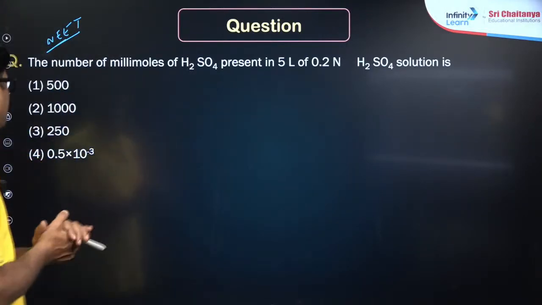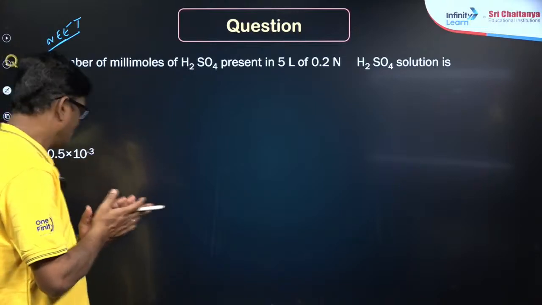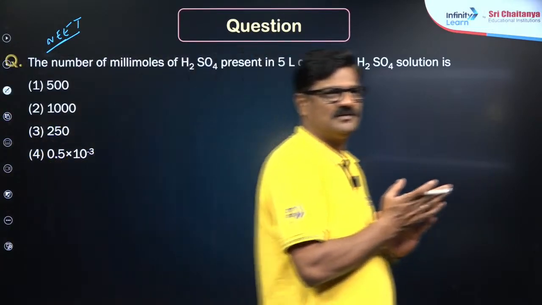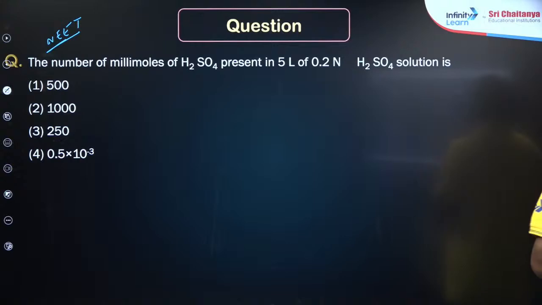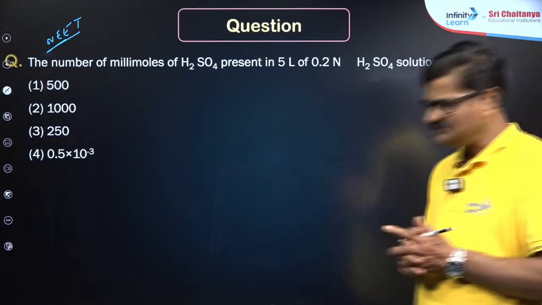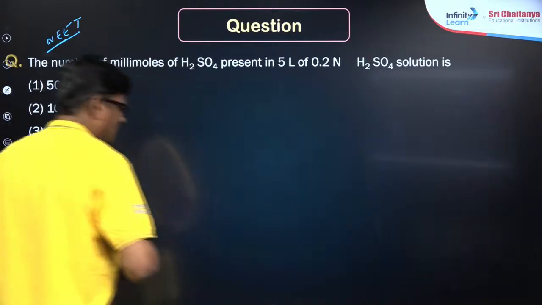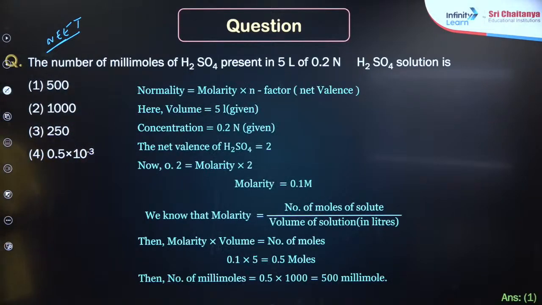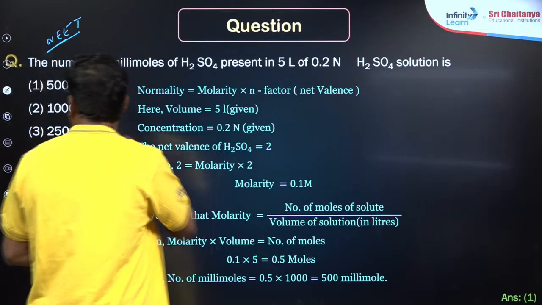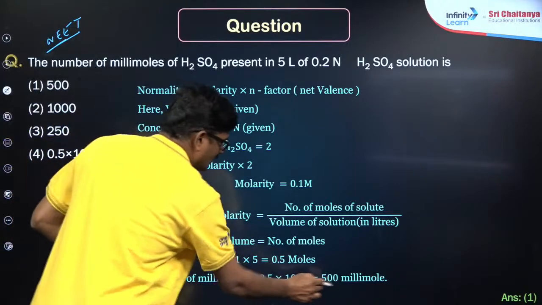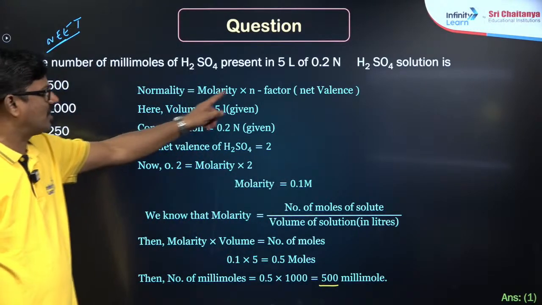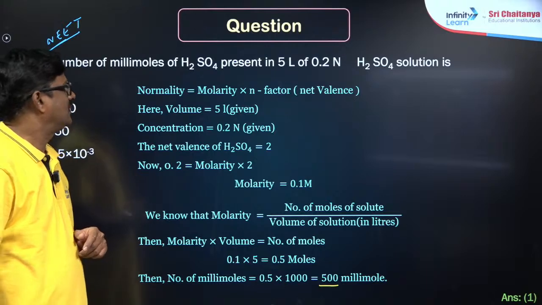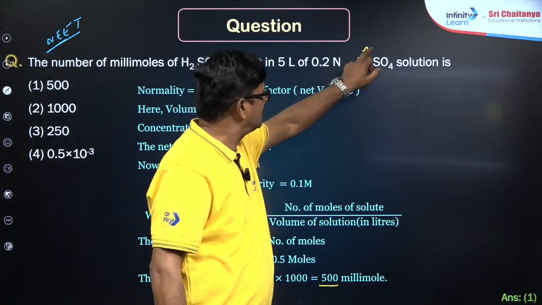Okay, now what could be the answer? Want to say 1. Bishal, Ayush, Sai Kumar. How is 1 coming? Okay, let me check here. The answer is 1 only. Perfect, it is going to be 1. How can we see here? Normality is equal to molarity into n factor. For H2SO4, n is equal to how much? 2.